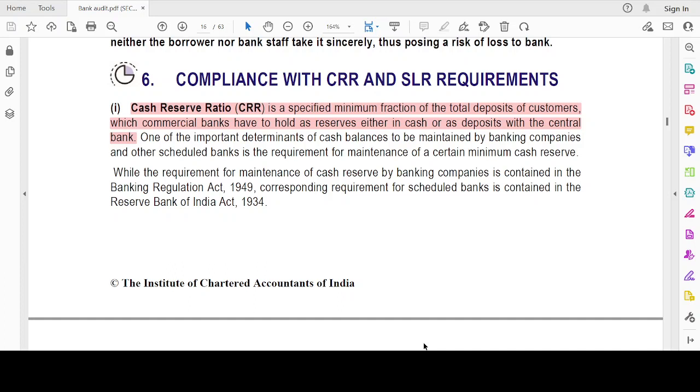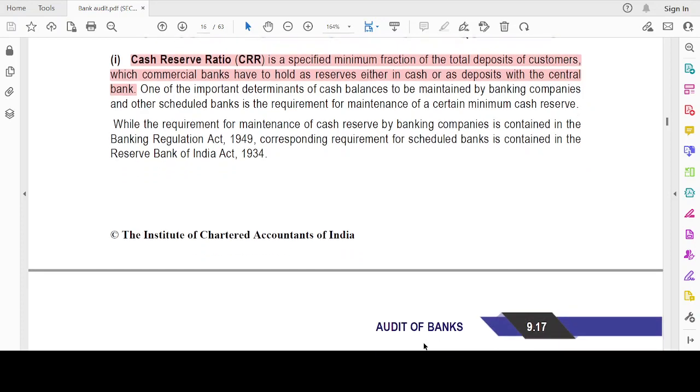See, assume I have 1,000 rupees deposit. Will all the persons who have deposited rupees 1,000 with me come to me at the same time and ask for it? No. Generally it's a no. A certain percentage of people could come in a day, right? That is what this requirement CRR says. To fulfill that requirement, I have to maintain liquid cash or deposit with the central bank. That is known as cash reserve ratio. Okay. This is the understanding.